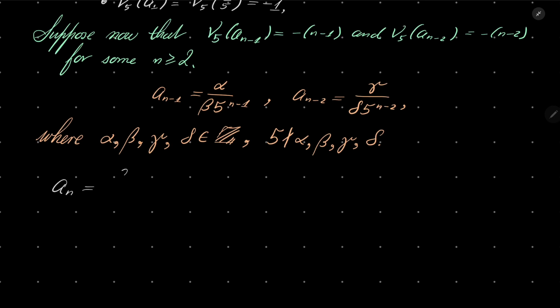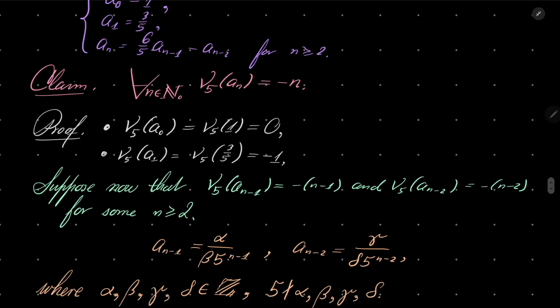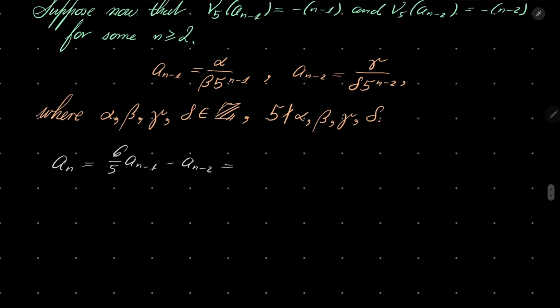a_n, by our very recursion, it's 6/5 a_{n-1} minus a_{n-2}. If I'm not mistaken, I am not. Okay. Now, 6/5 is 6/5, and now we have alpha over beta 5 to the power n minus 1, minus gamma over delta times 5 to the power n minus 2.